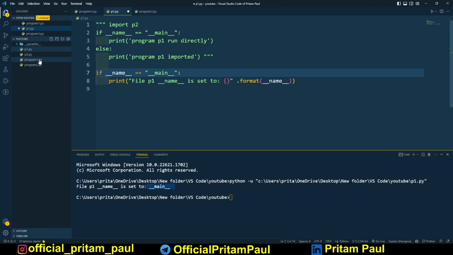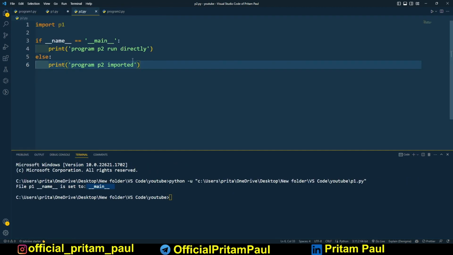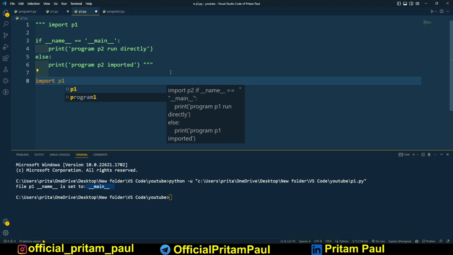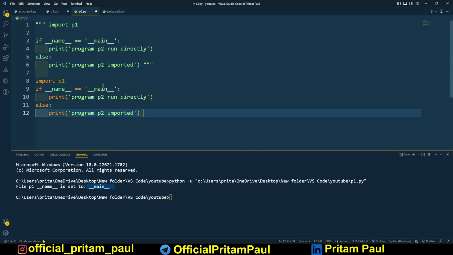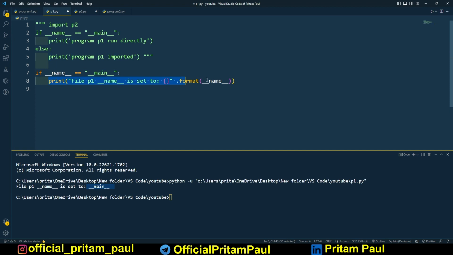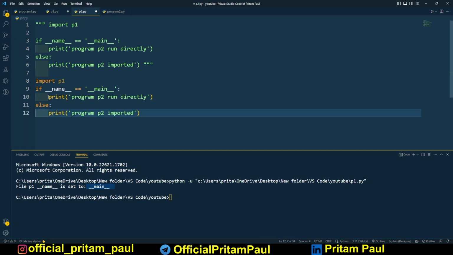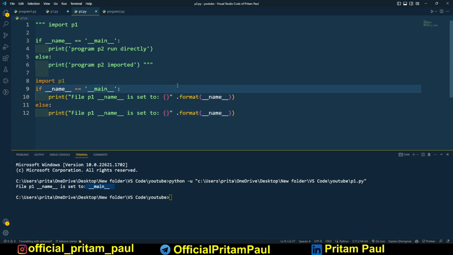For example, in case of p2, let's go to p2 and comment them out, and then import p1, and then if __name__ equals __main__, okay, program p2, okay, one second, yeah, else same thing. Okay, now importing p1 and check.